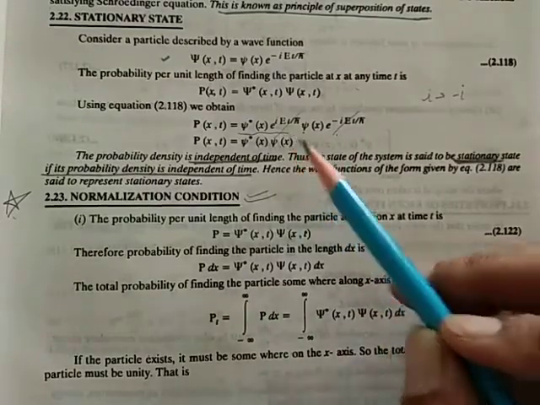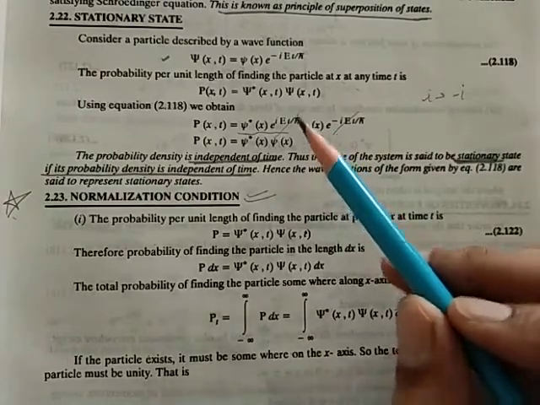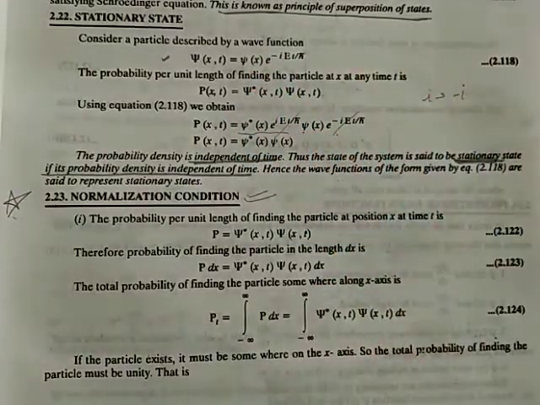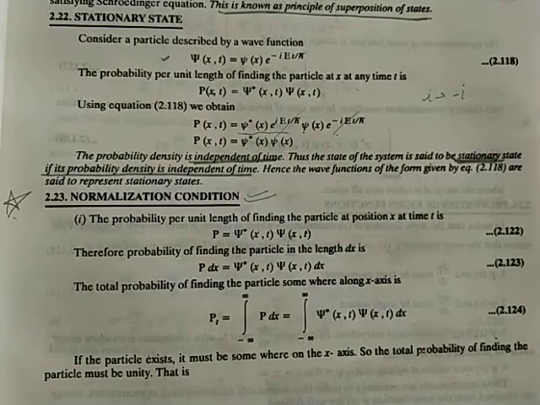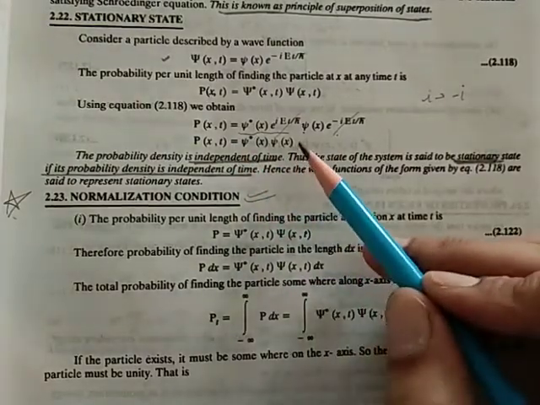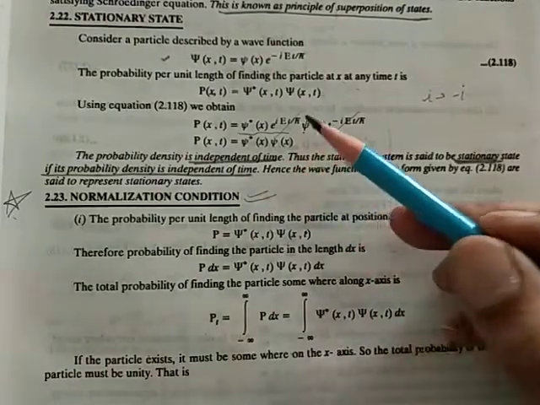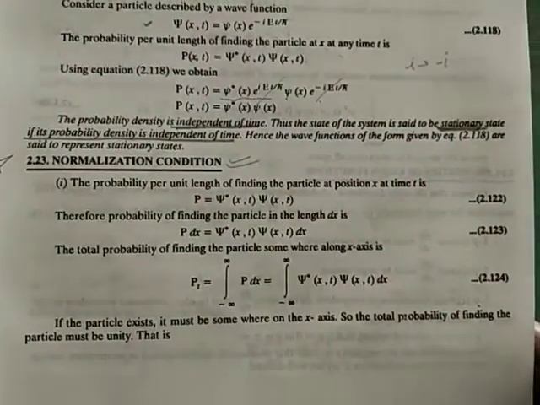If probability density is independent of time, then the system is said to be in a stationary state, because it does not depend on time. Probability basically gives you the chance to find the particle at any length. So if it is independent of time, then it is said to be a stationary state. The wave functions which are in this form are said to represent the stationary states. Next, we are moving towards the normalization condition.